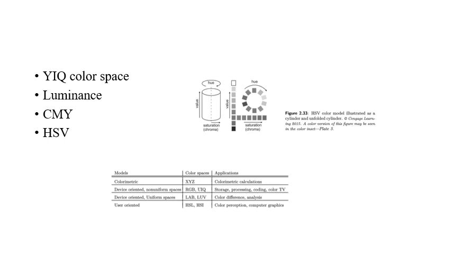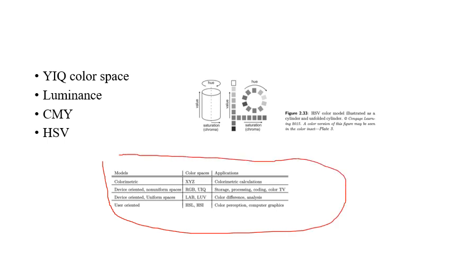There is one more, CMY, which you can go through, and HSV. CMY stands for cyan, magenta and yellow, where these three colors are used. HSV stands for hue, saturation and value. What you see here is the HSV color space, which you can go through, and the summary of the different color spaces and applications is shown here. This is very simple and easy to understand.